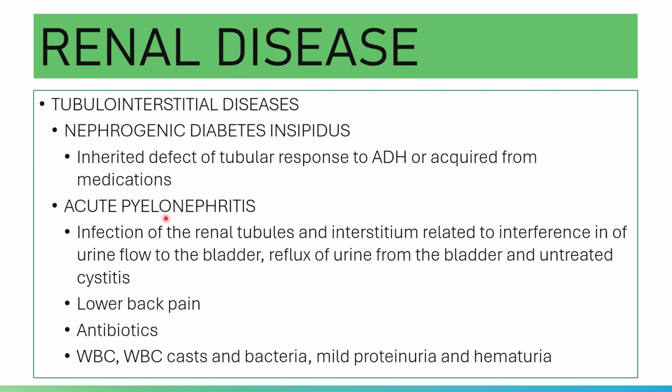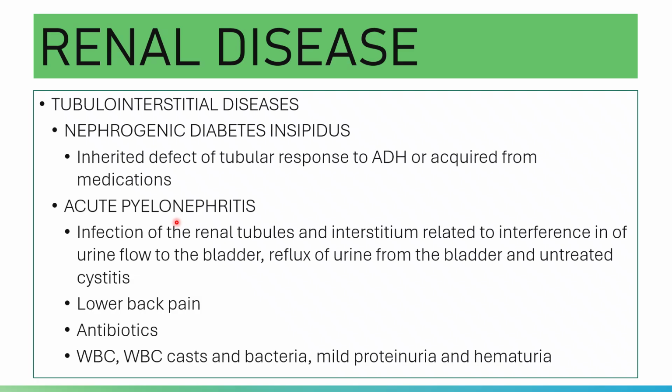And then you have your acute pyelonephritis. Pyelonephritis is an infection of the renal interstitium and the tubules.